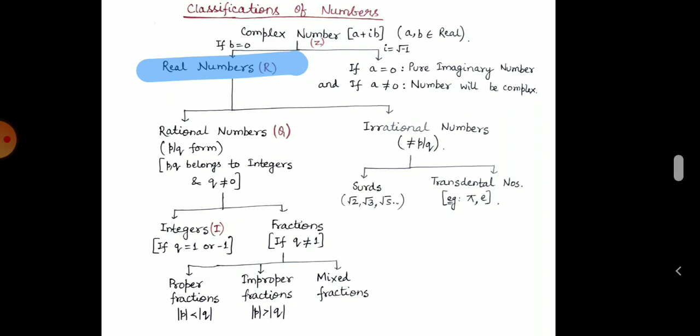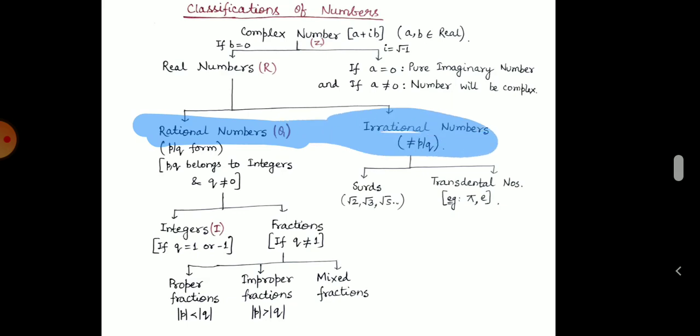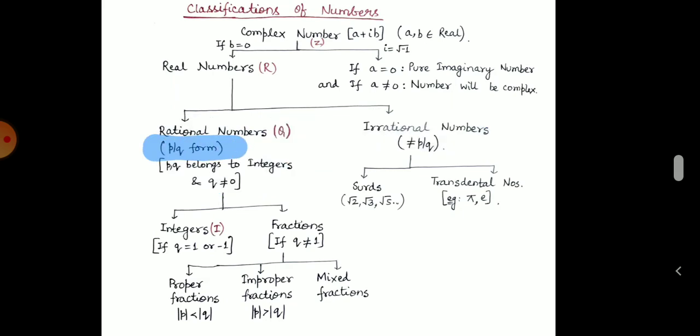In the classification of real numbers, there are two types of numbers, rational and irrational numbers, as we can see here. A rational number is denoted by capital Q, and the definition is that it is in p by q form, where p and q both belong to integers and the denominator q is not equal to 0.